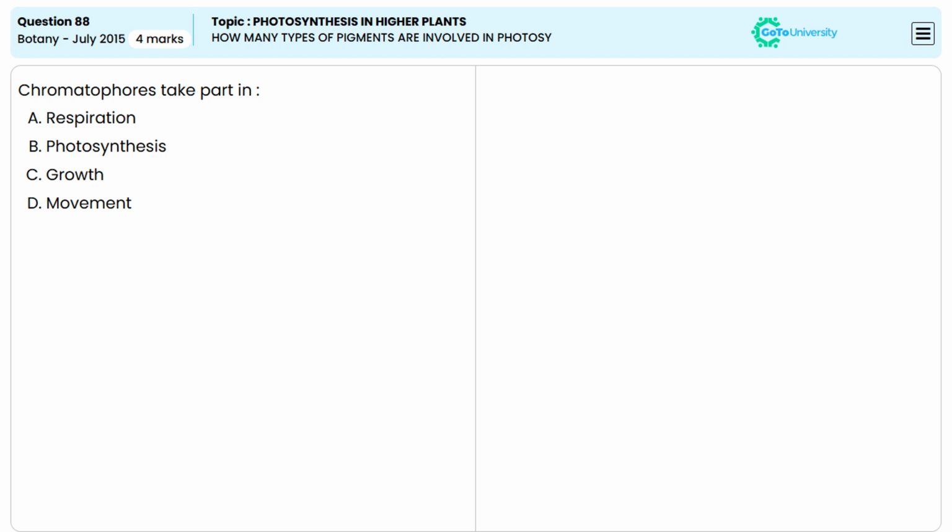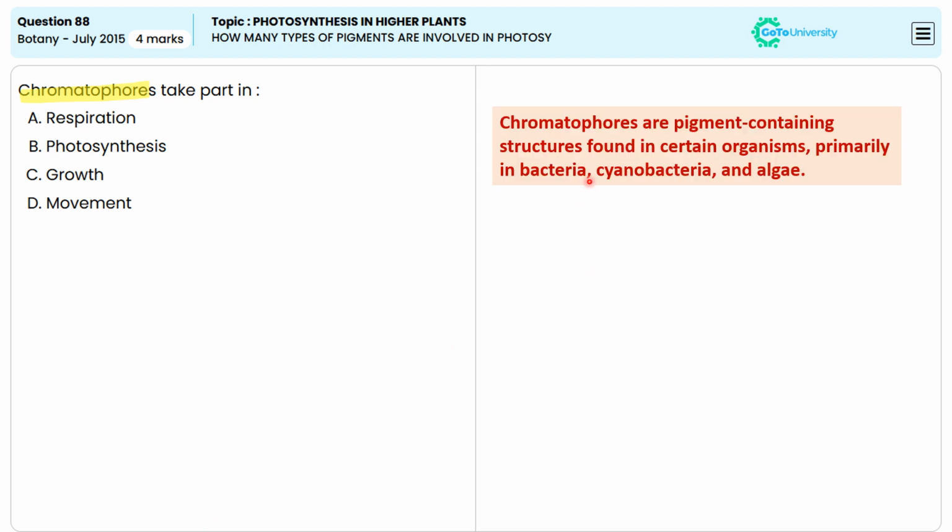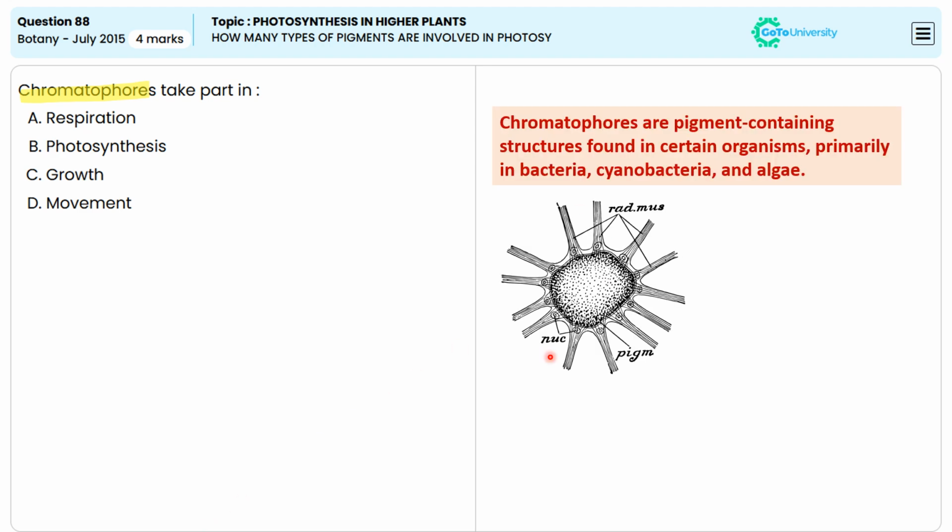Which among the following process is related to chromatophores? Chromatophores are the pigment-containing structures found in certain organisms, primarily in bacteria, cyanobacteria, and algae.